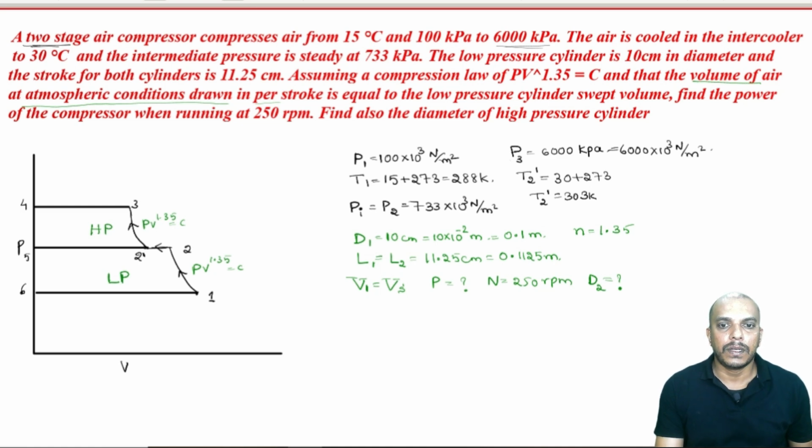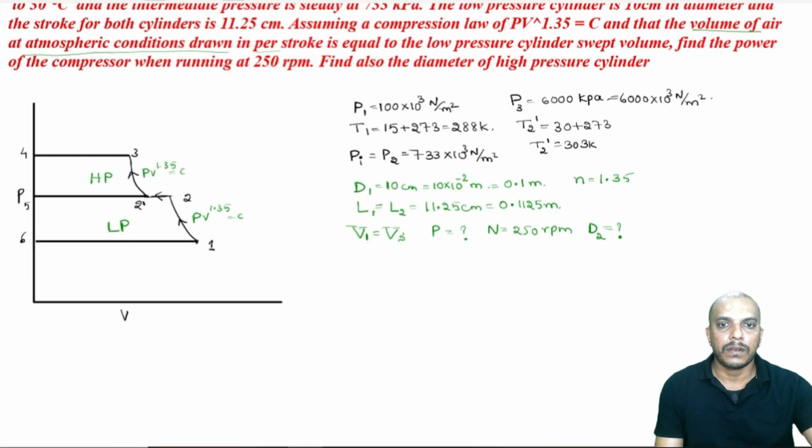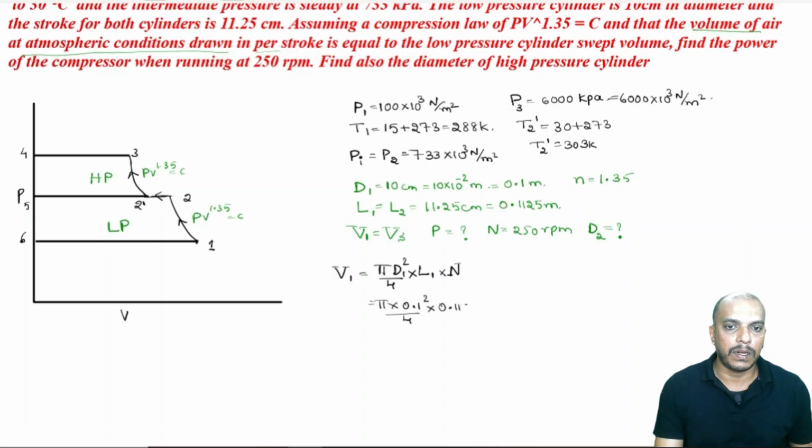Now, let us go for finding out V1. I think we can find out V1. V1 is equal to pi d square by 4 into length into N. This is our diameter 1, length 1. We will get it in meter cube per minute. Now, pi into 0.1 square by 4 into L1, which is 0.1125, into RPM, which is 250.